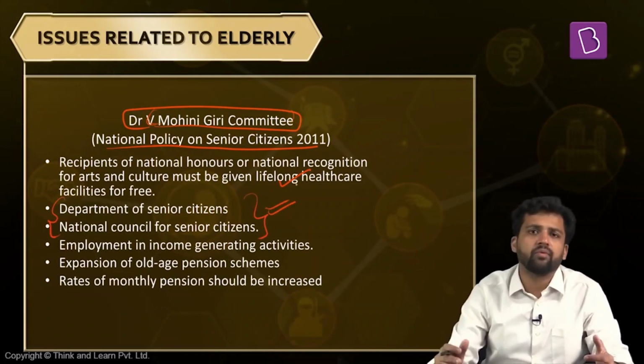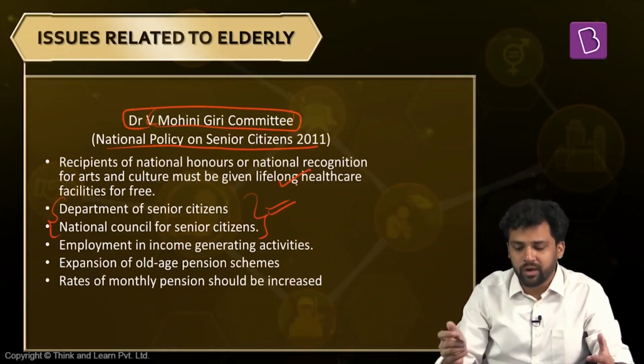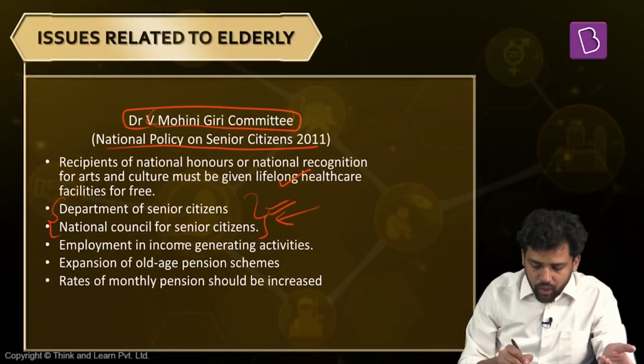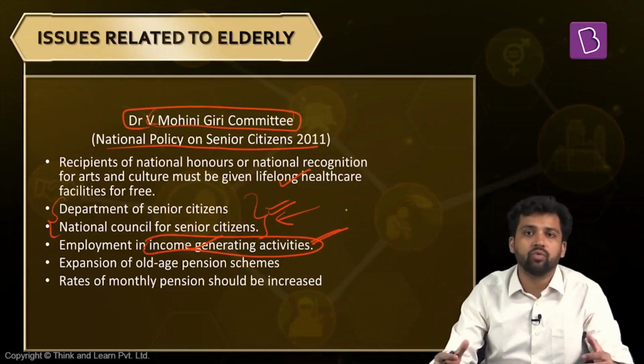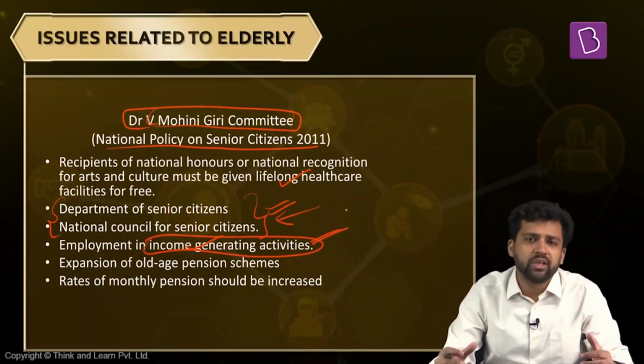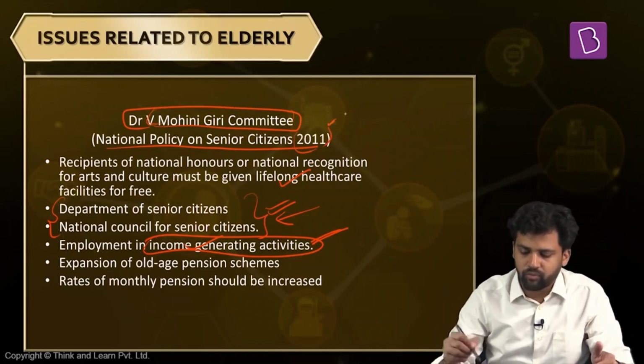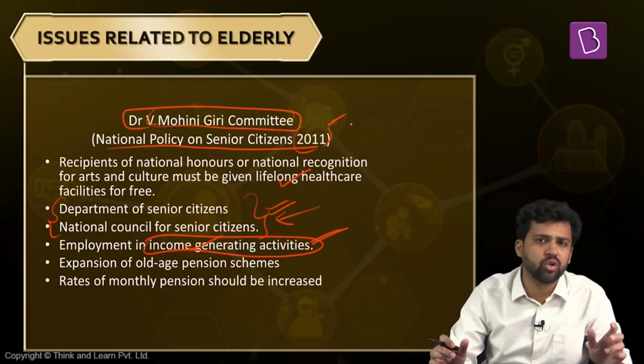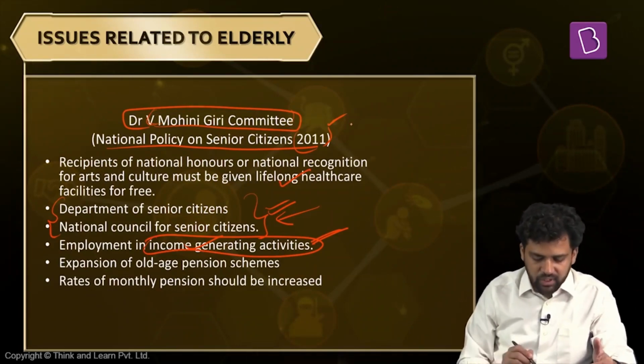And given the future trend, we're having an aging population. 90% of our population will be elderly. So these kind of institutions will be very important. Apart from this, they're saying we need to reduce their dependence on others. So we need to find out alternate mechanisms by which we can give them livelihood. So we need to create more income generating activities. And another dimension here, right now we have pension schemes, but at the time when this committee was formed, when they had given this report, then also they had a pension scheme, the Indira Gandhi National Old Age Pension Scheme. But the amount of pension that is given is very less, and it is also limited to only the below poverty line category. So what they're saying is this kind of pension scheme might not be very helpful.